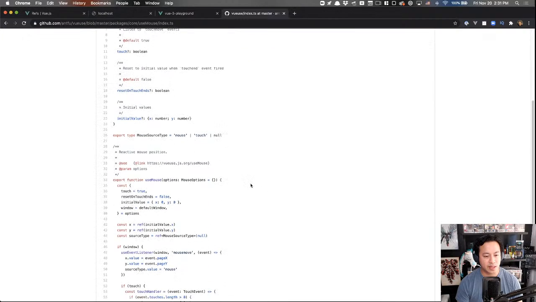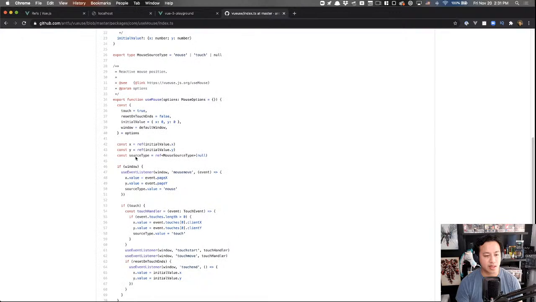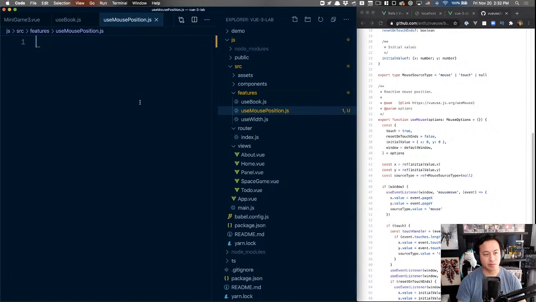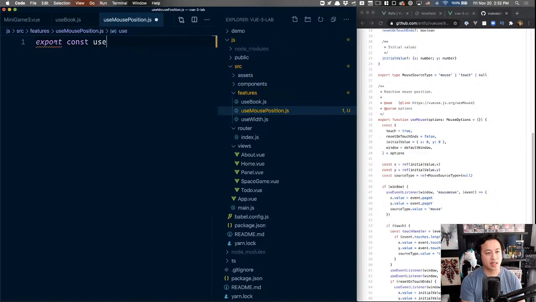So a couple of things. This is written in TypeScript, but we can see that it uses an event listener to focus on mouse move. Based on that mouse event, it will then update the page X. So what we can do is export a constant called useMousePosition, which will be a function.